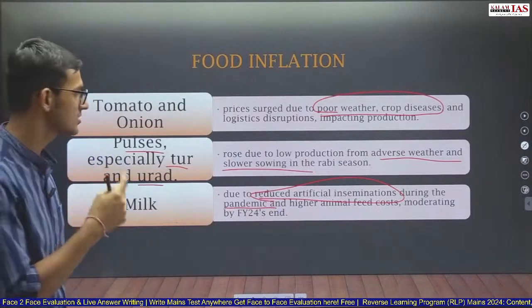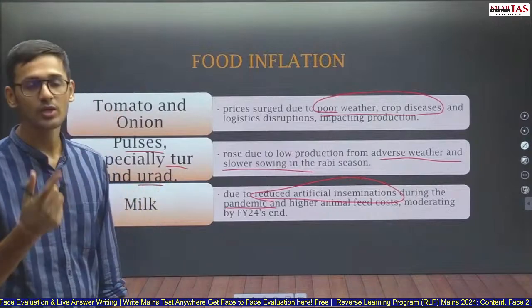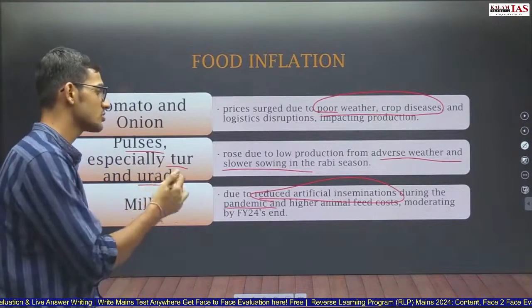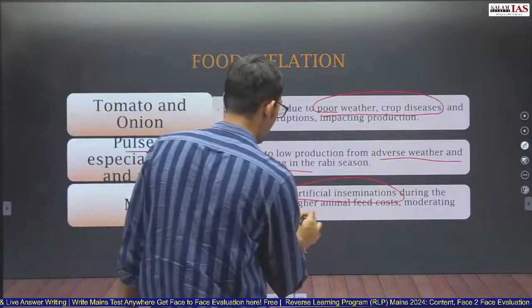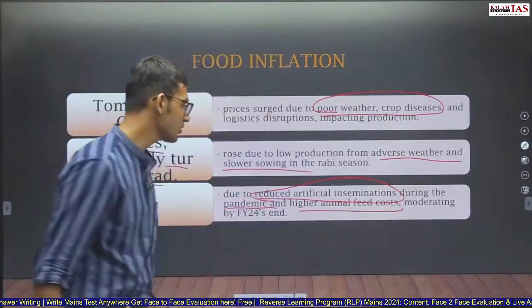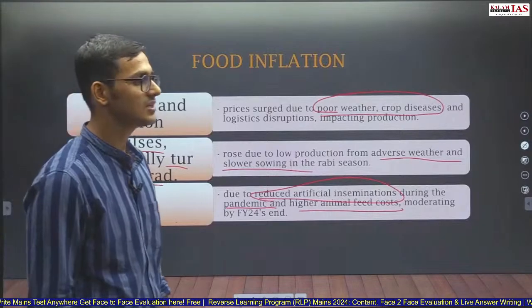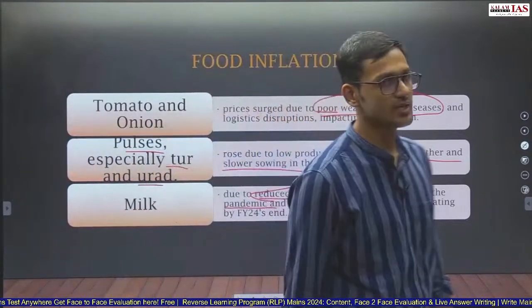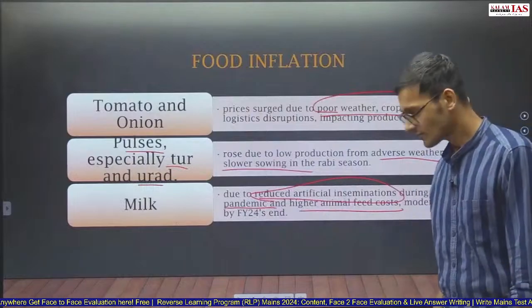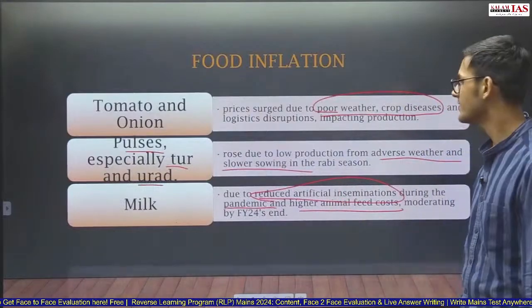The medical experts were not going into the market and doing artificial insemination. So reduced artificial insemination and higher animal feed cost. Animal feed cost increased in financial year 22. As a result, the cost of milk in India increased.